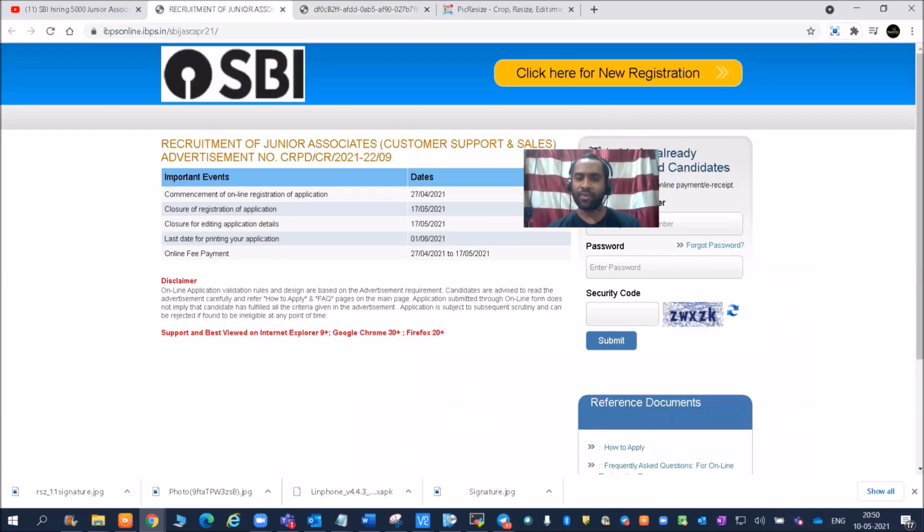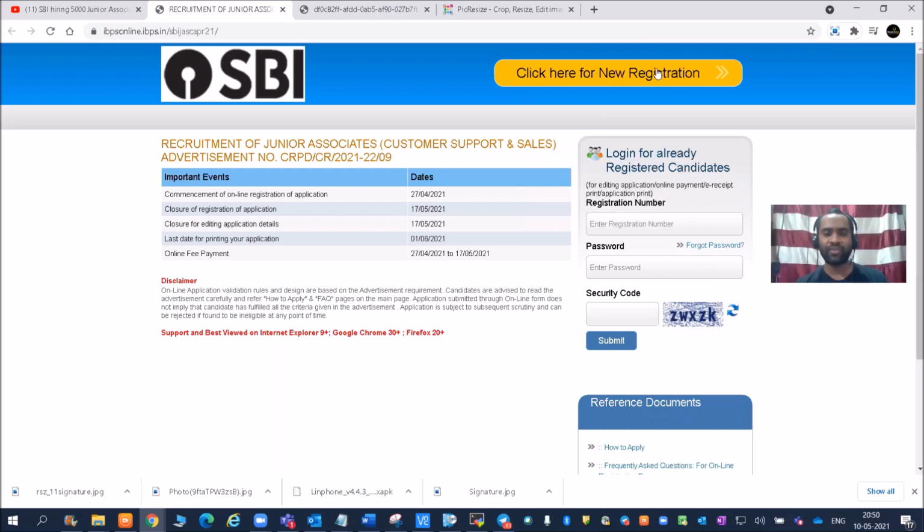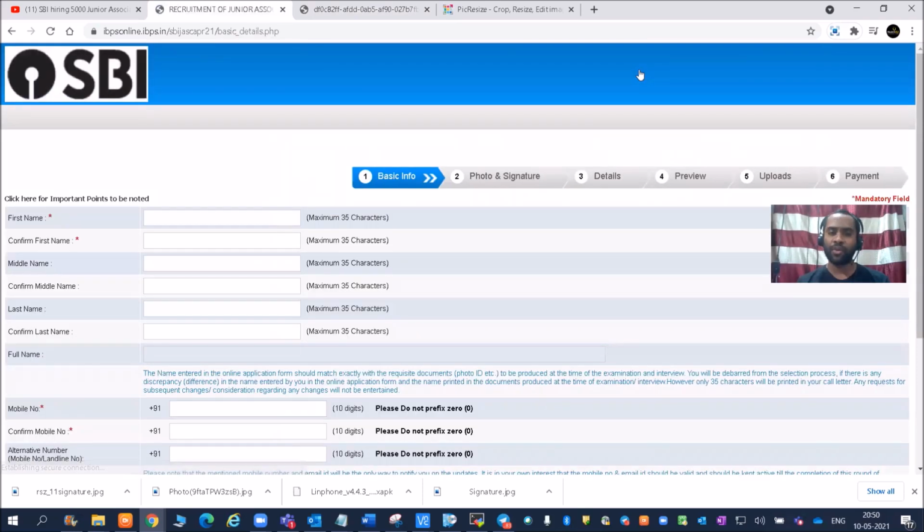Now, friends, what is the procedure for the new registration? I will show you each and everything, including how to upload the photos.